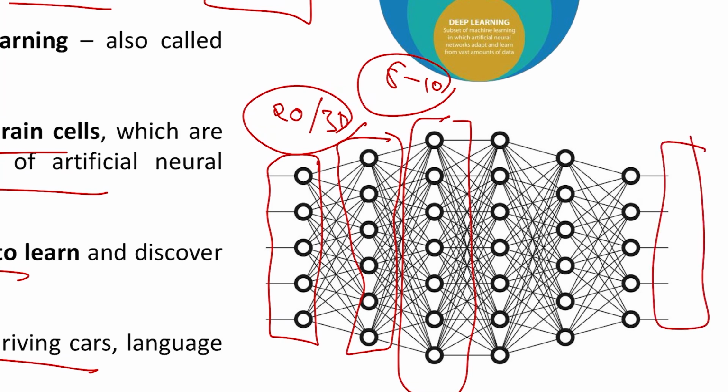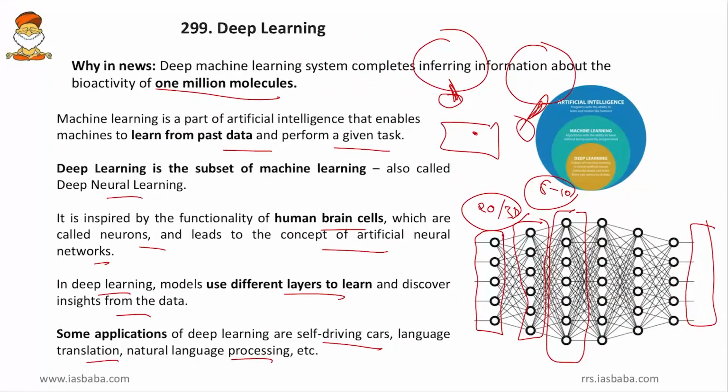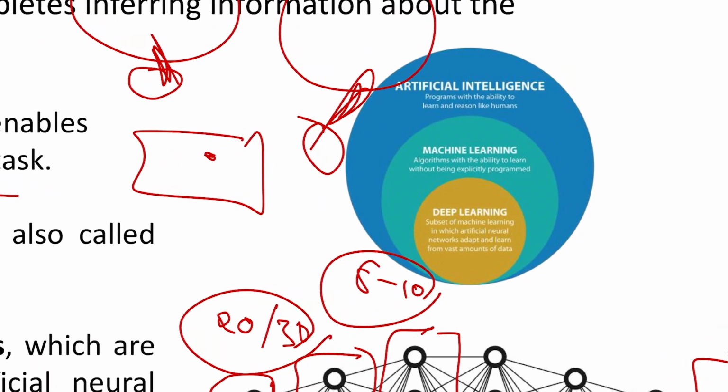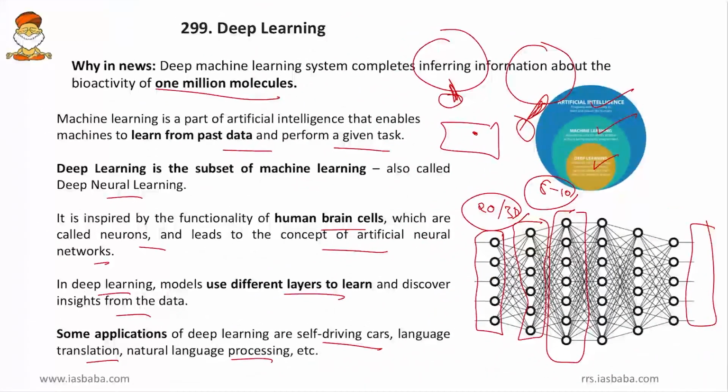So we know that this layer by layer functioning is very much akin to the artificial brain or the artificial neural network. So deep learning is that learning which uses the artificial neural network and performs calculation in different layers. And yes, it is a part of machine learning, but it is an advanced technique of machine learning. So we have three stages of artificial intelligence: artificial intelligence, which is the simple thing in the first stage, then machine learning, learning from the past, in the second stage, and deep learning in the third stage. So this is all about deep learning, and this is the difference between machine learning and deep learning.